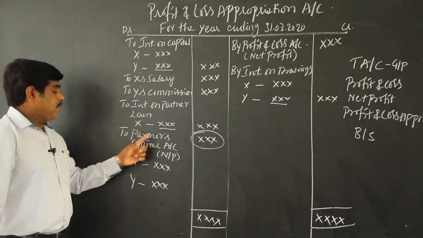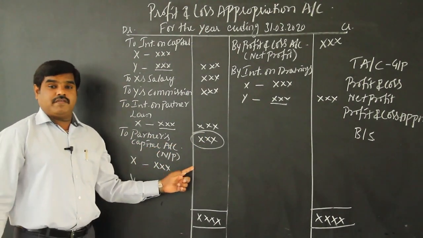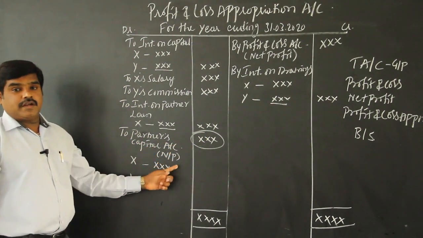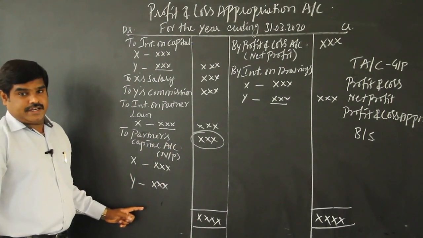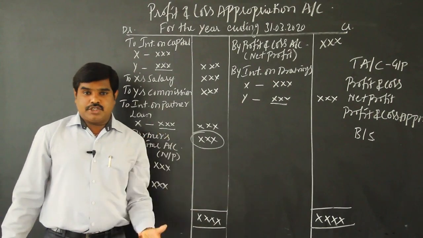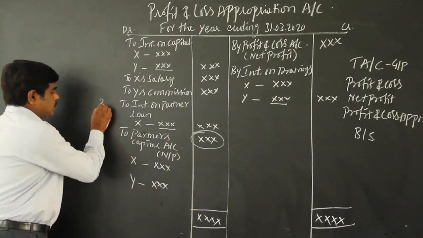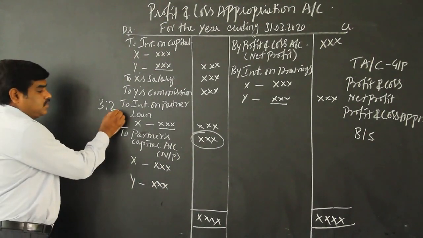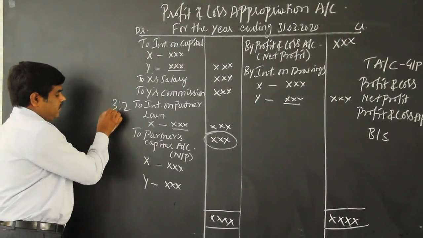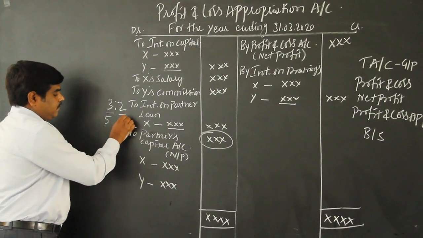That's what. Two partners' capital accounts, net profit. If two partners are there, as per the agreed ratio. In the agreement, what ratio is given? For example, 3:2 is given. Okay, X and Y. 3 plus 2, that is 5. So out of 5, 3 rupees, then out of 5, 2 rupees.